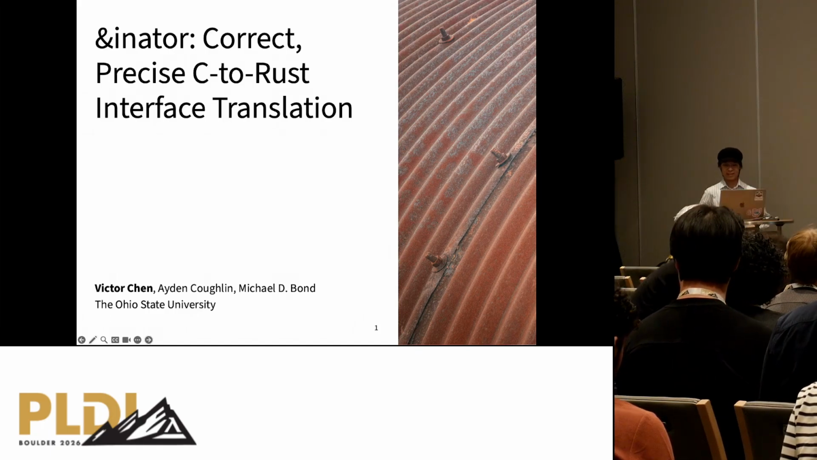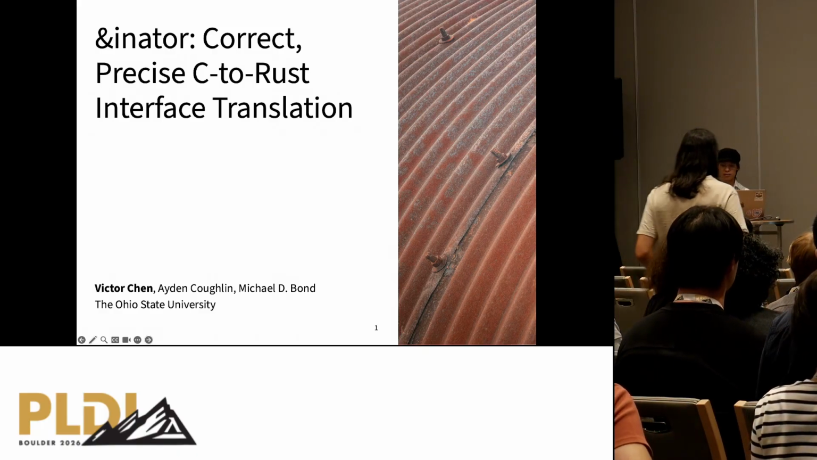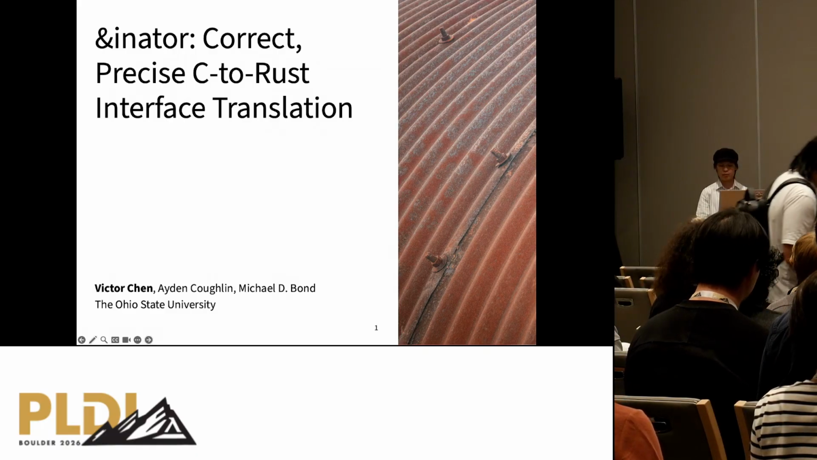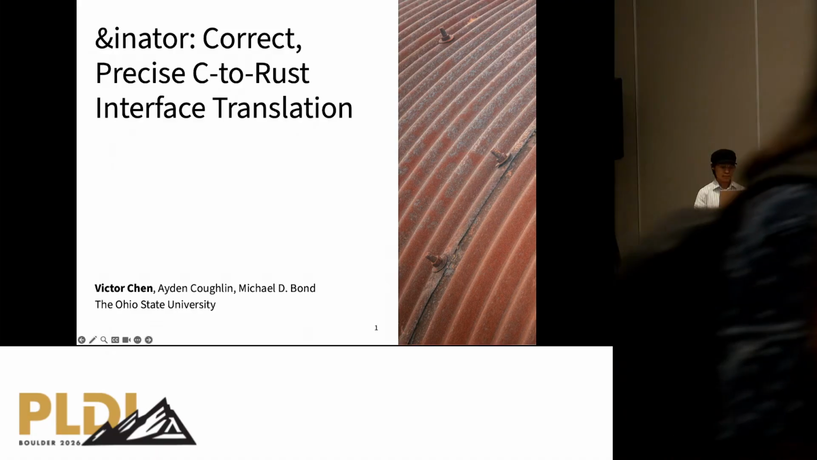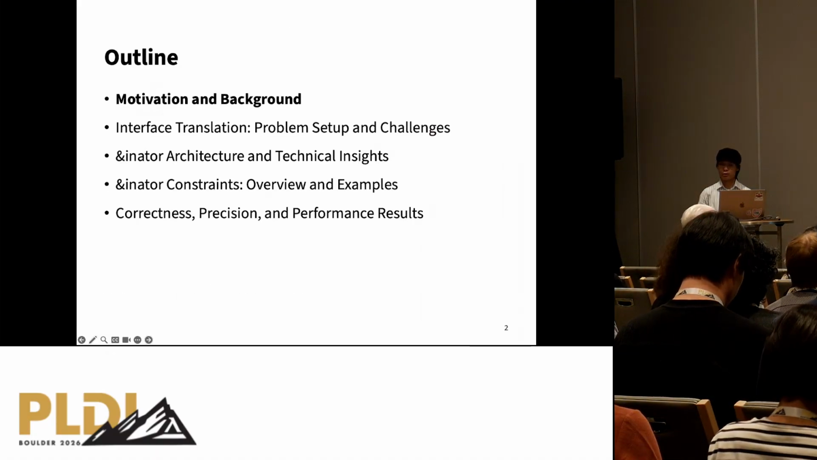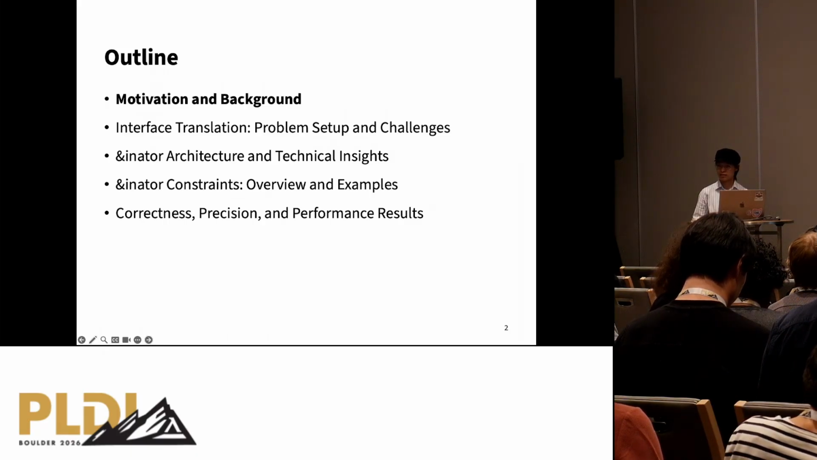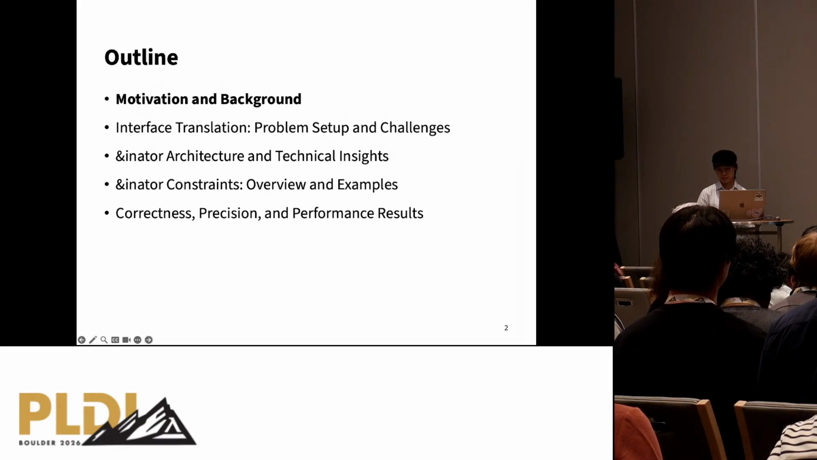Today I'll be talking about Refinator, which is correct, precise, automated C to safe Rust interface translation that enables modular C to safe Rust whole program translation. I'll start by motivating the problem and giving some background, and then I'll describe the specific interface translation problem that Refinator aims to solve. Then I'll describe how Refinator works to solve this problem, and then I'll show our evaluation results.